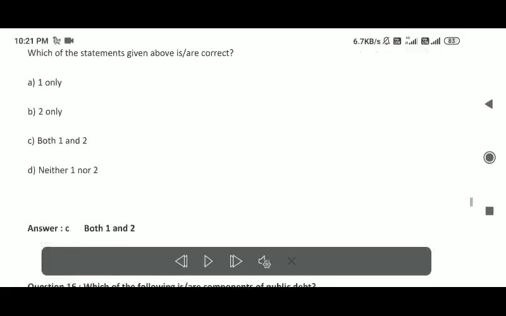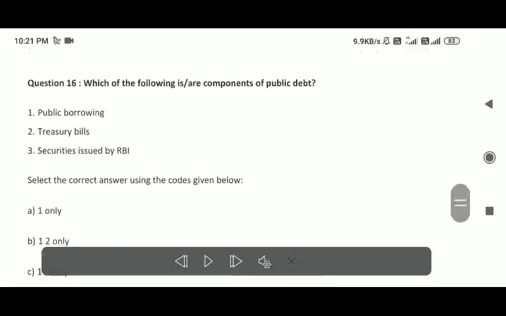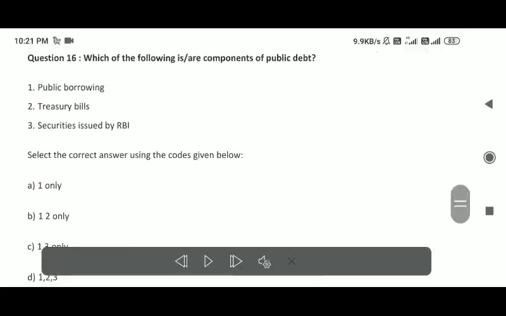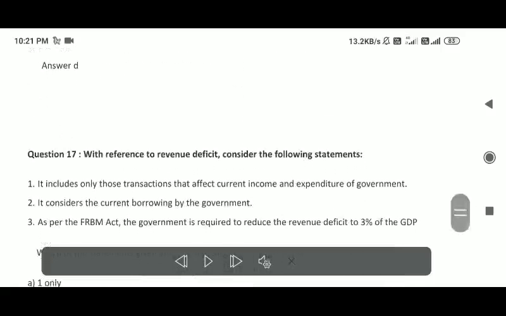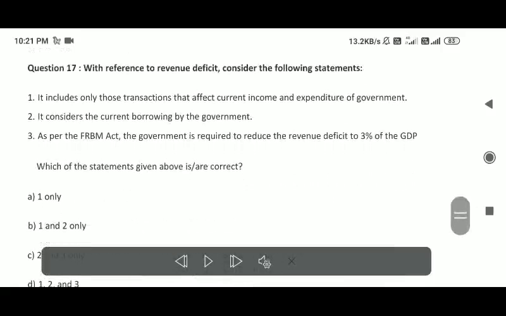Question 16. Which of the following are components of public debt? 1. Public borrowing. 2. Treasury bills. 3. Securities issued by RBI. Select the correct answer using the codes given below. 1 only; 1 and 2 only; 1 and 3 only; 1, 2, and 3. Answer: D.